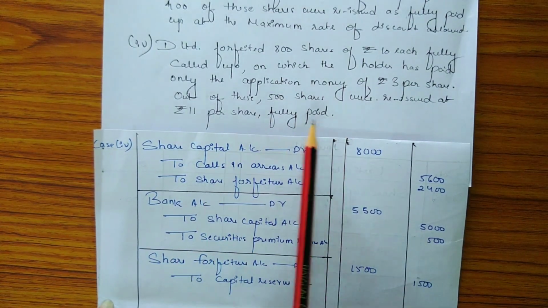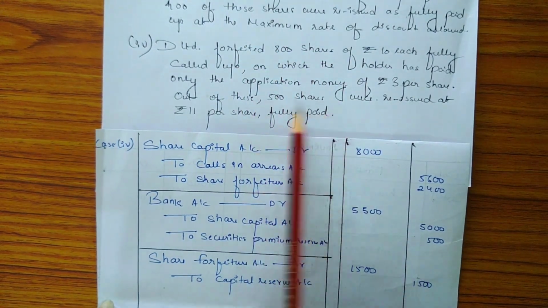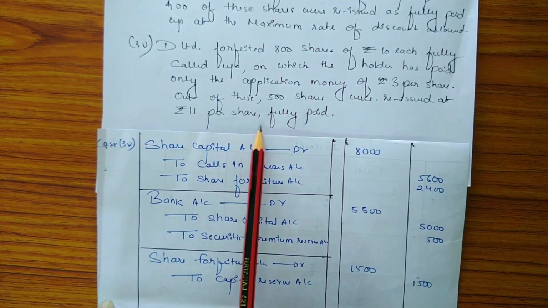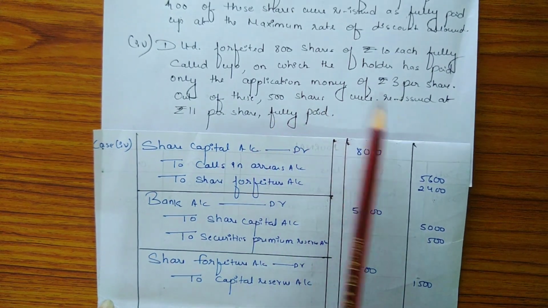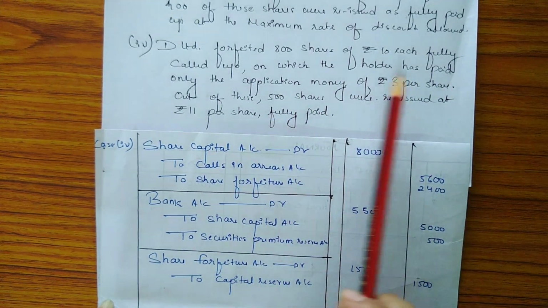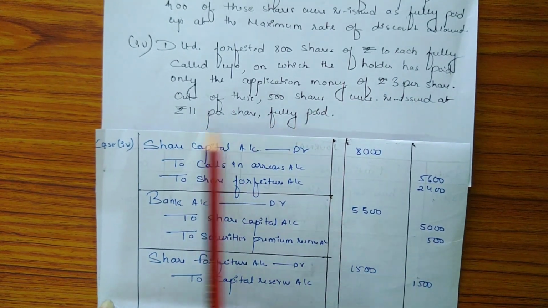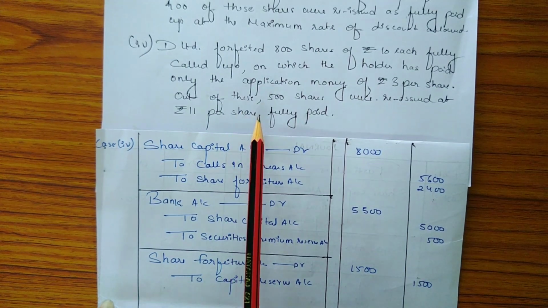So now according to the question, out of 800 forfeited shares, only 500 shares were reissued at rupees 11 per share, which means the shares have been reissued at a premium, because the called up amount was rupees 10 and the reissue price is rupees 11. So there is a premium of rupees 1 per share.